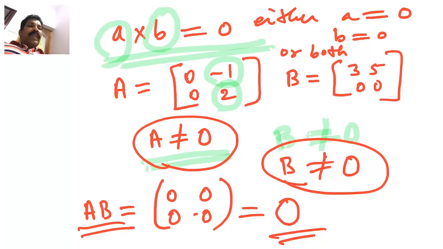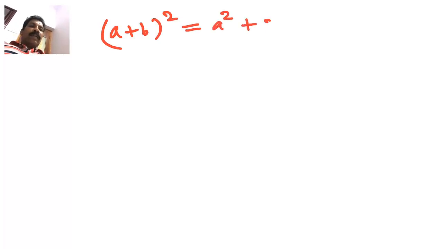You can see that many properties that we learned in algebra may not be equally true in matrix algebra. One example is this only. Then another thing you can see in algebra, (a plus b) whole square is equal to a square plus 2ab plus b square.